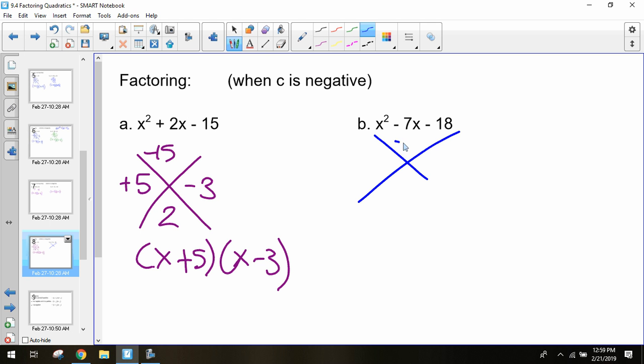So I need two numbers that multiply to get negative 18, and add together to get negative 7. Oh, it's 9 and 2. What would it be? So 9 and 2, they add together to get 18, but how do they turn into negative 7? How can I change these signs to get it to be negative 7? I need a negative 9. So negative 9 plus positive 2 gives me negative 7.